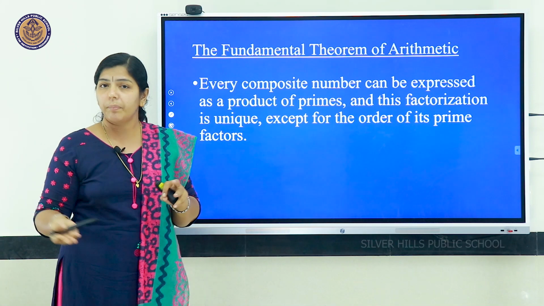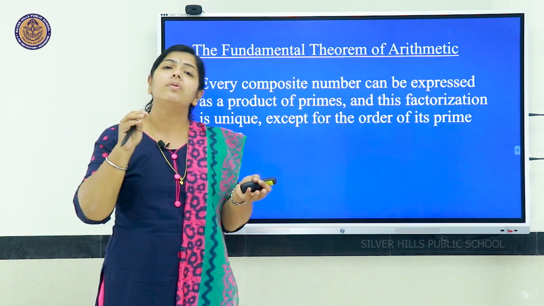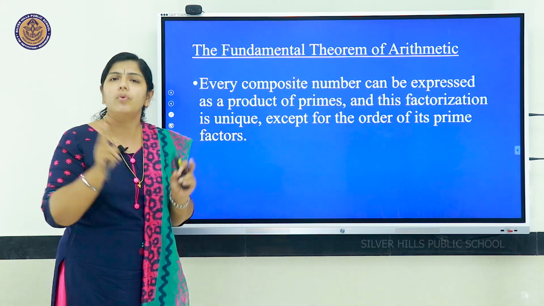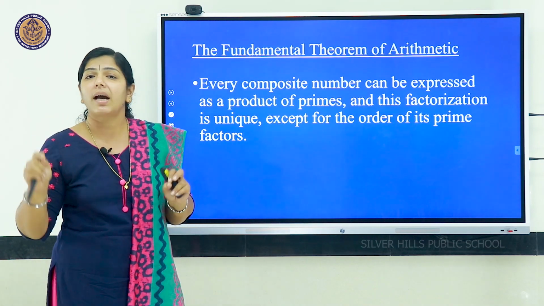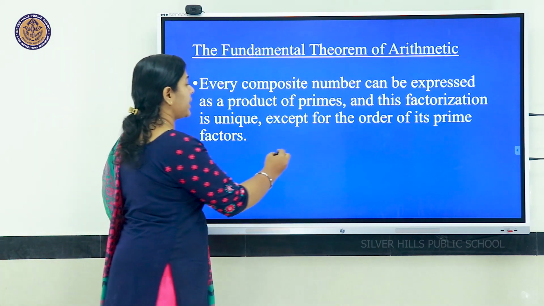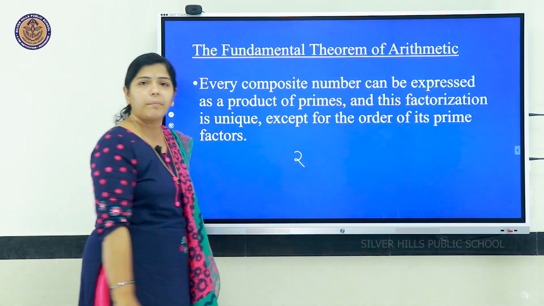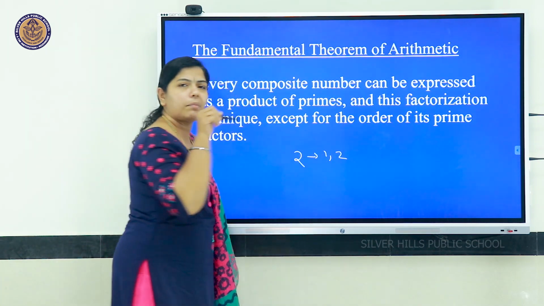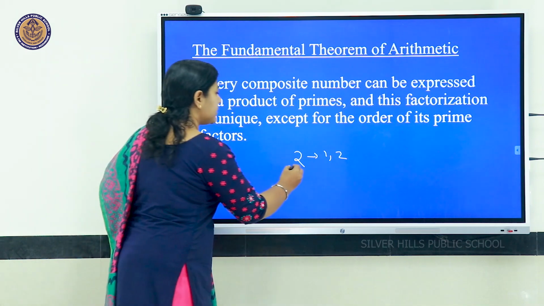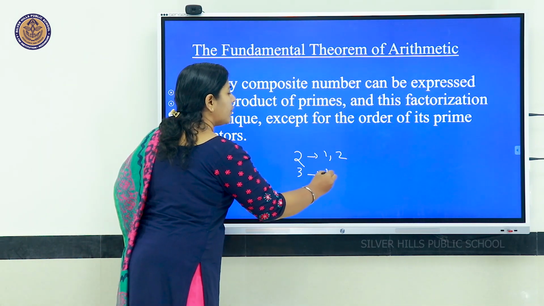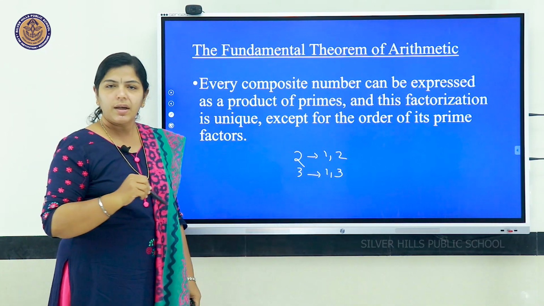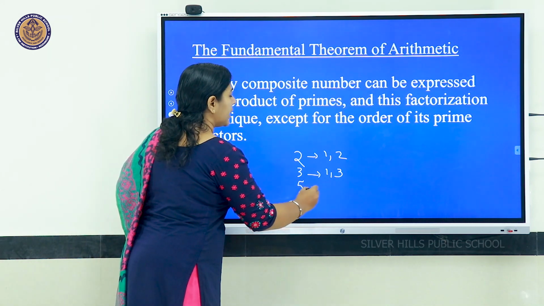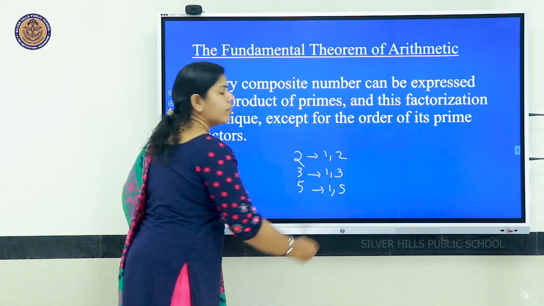So what are prime numbers? Prime numbers means those numbers which have only two factors, that is 1 and that number itself. 2 is a prime number because 2 has factors only 1 and 2, the same number itself. 3 is a prime number, 3 has factors 1 and 3 only. 5 is a prime number, that is it has factors 1 and 5 only.